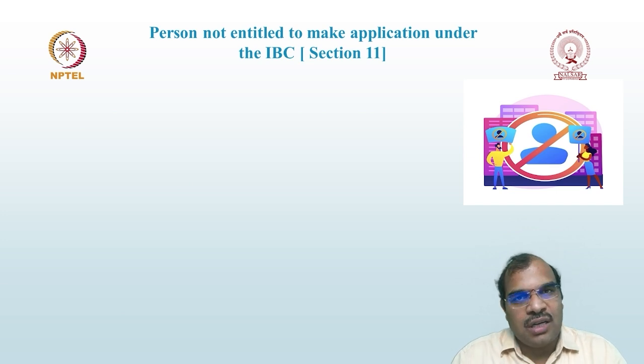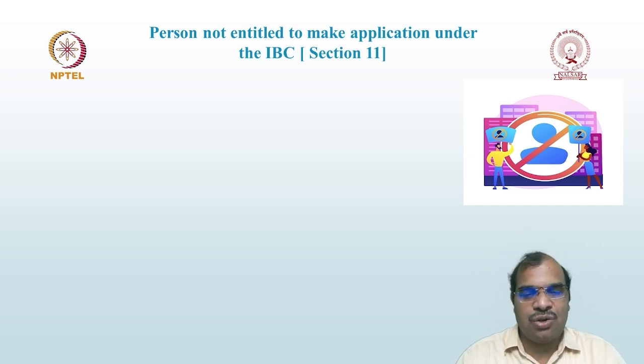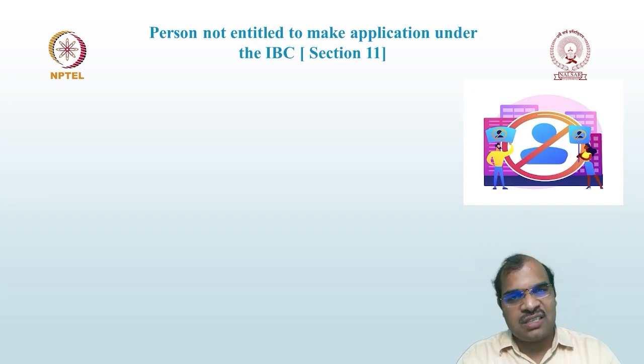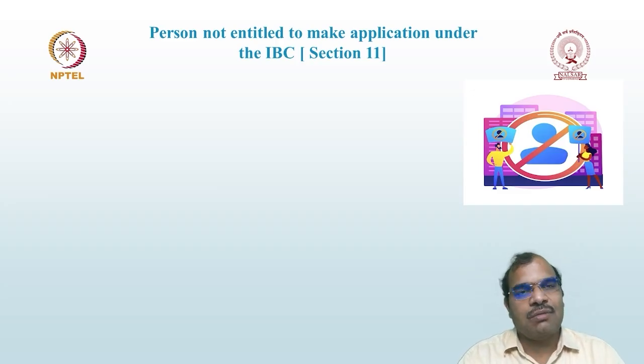Then let us discuss persons who are not entitled to make an application. Till now, in the previous classes, we have discussed how to make an application and who can make an application, that is, financial creditor, operational creditor and corporate debtor. They can make an application for initiation of CIRP. Now under section 11, there are certain categories of people who cannot make an application, who are not entitled to make an application under the IBC.